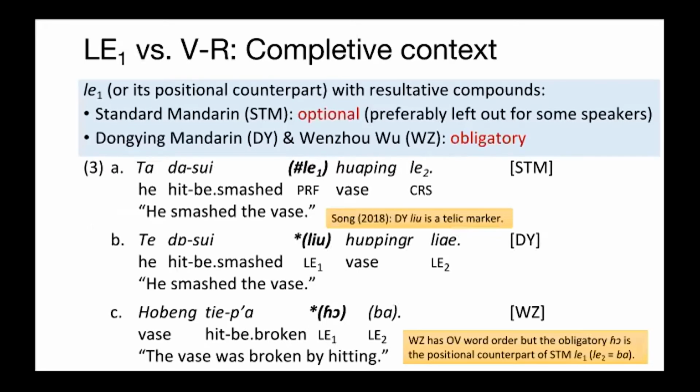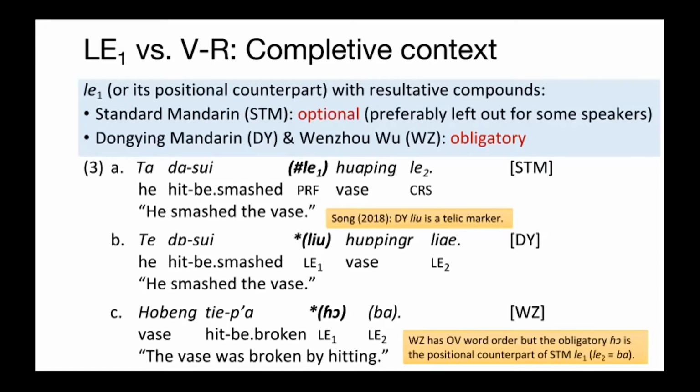Thanks, Julio. Now let's look at the data in detail. Both dy and wz have a positional counterpart of the SDM le1. In dy, it's leo, and in wz, there are 2 morphemes, ci, all in complementary distribution. Let's look at the sample sentences.